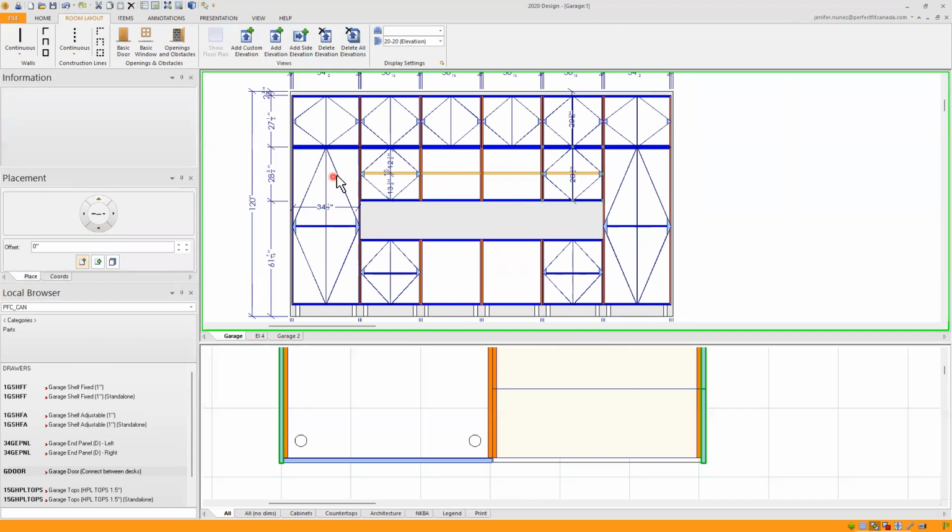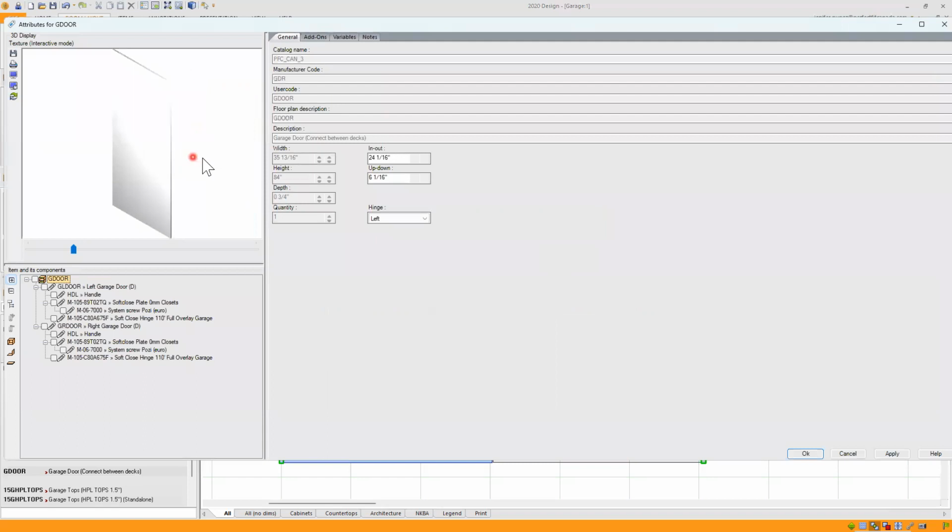And if I right click on one of my garage doors and go to attributes, click out here, I'll be able to see my two doors and all the items and its components.